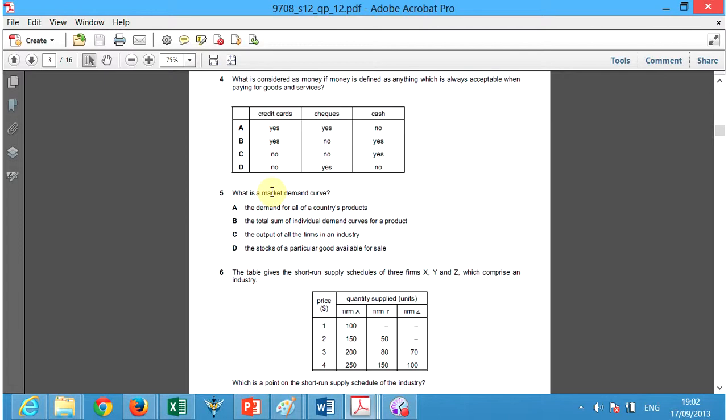So we look immediately, A doesn't have anything to do about individuals. This is a country, okay, not a specific market for anything. It's just a country's products, any product. C is all firms in the industry, not the individuals. So this is the firm side. And D, the stocks. The stocks has nothing to do with the individual. The only answer that makes sense is the total sum of individuals' demand curves for a product. That's number 5.